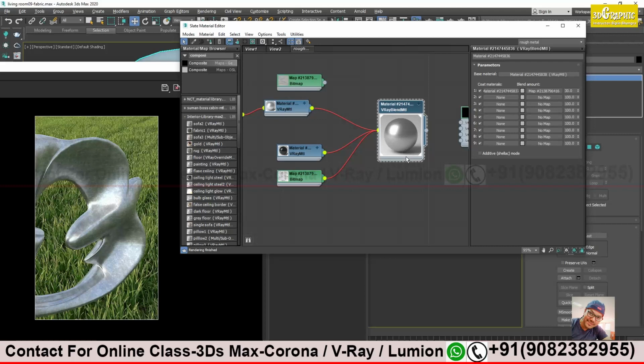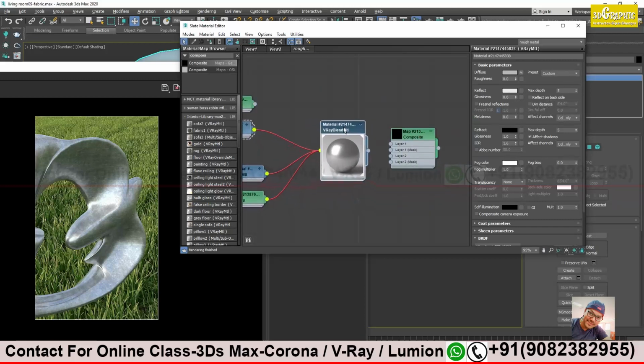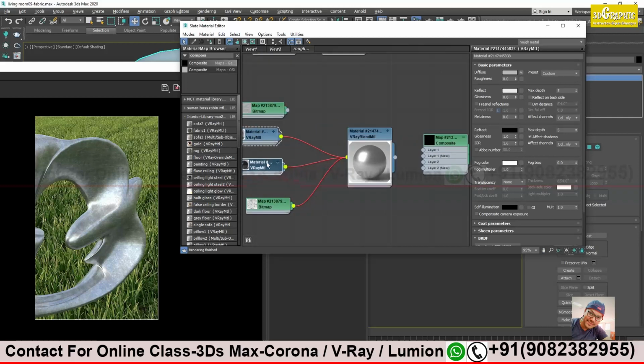By default, what we do is go to variant material and turn off the Fresnel, and we are done. If you want to control it, we control the glossiness value. But here, with the help of blend, we can take this to another level altogether. All right, so any doubt, any query, anything that you need to ask?